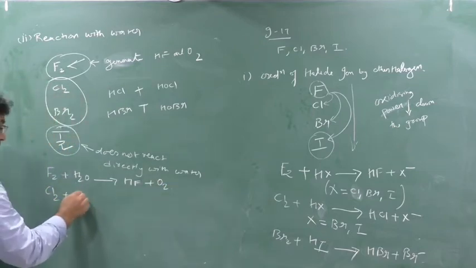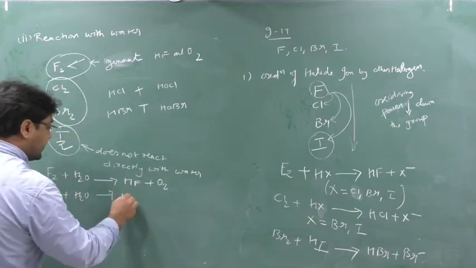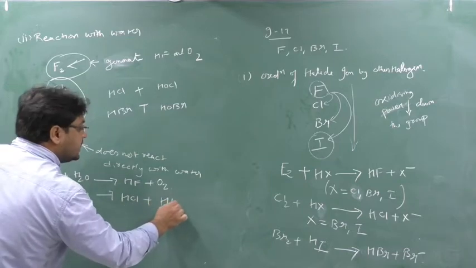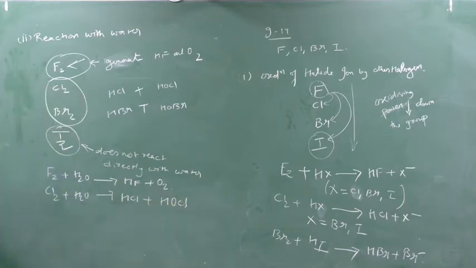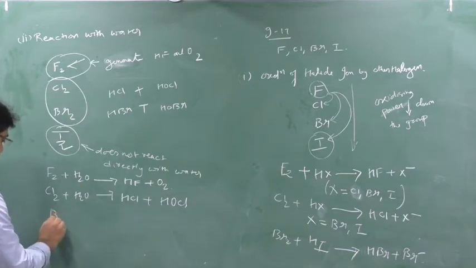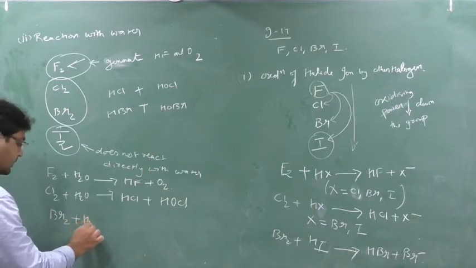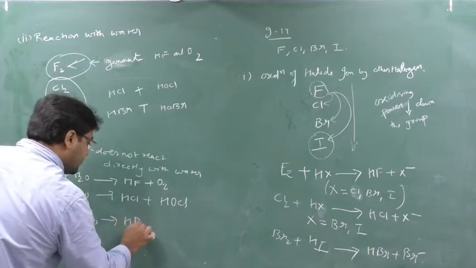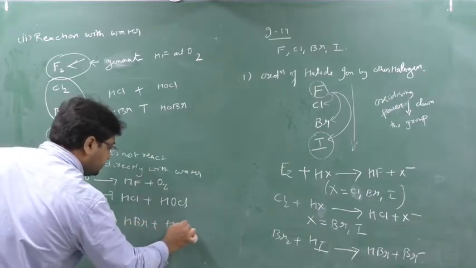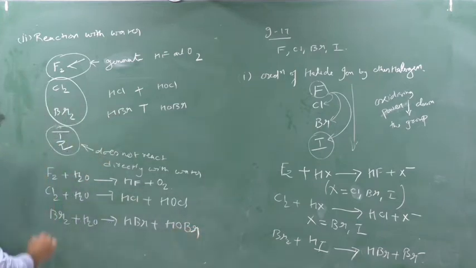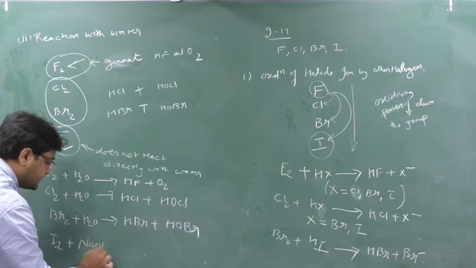Chlorine will react with water to form HCl and HOCl, hypochlorous acid. I will explain all this when I do the oxo acids of chlorine. Don't worry about the names. Br2 will react with water to form HBr and HOBr. Clear? And iodine will not react with water, instead it will react with base.